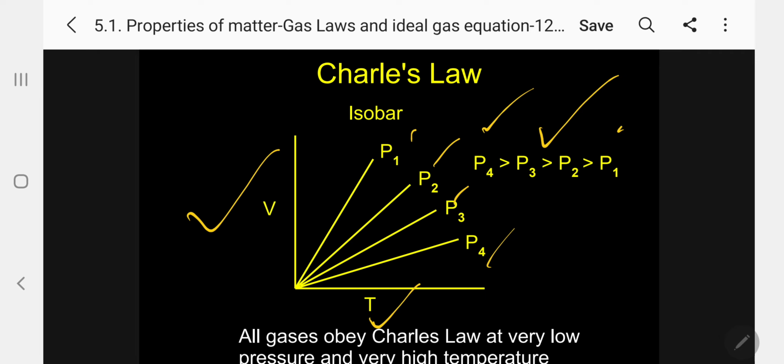So all gases obey Charles' law at very low pressure, and at a very high temperature, what will happen? The gas will expand, so it will move far away. So these are the two conditions. The next law is Gay-Lussac's law. I told you, remember it this way: TPV, temperature, pressure, V constant. Here in Gay-Lussac's law, V is kept constant.